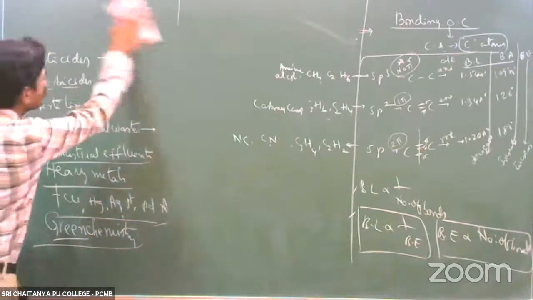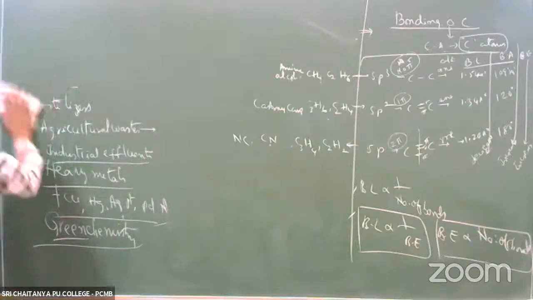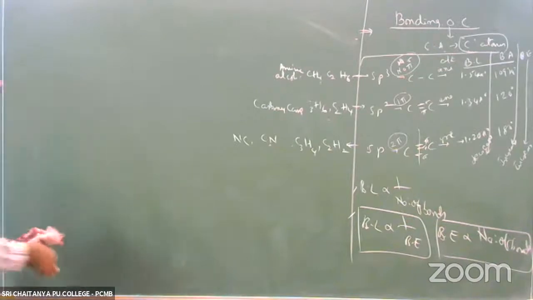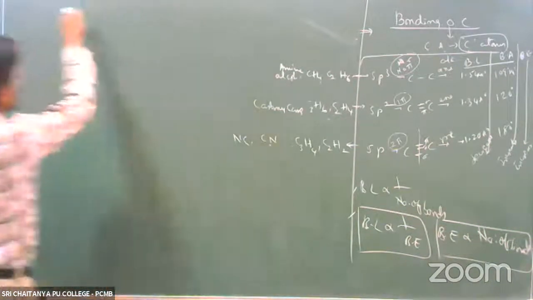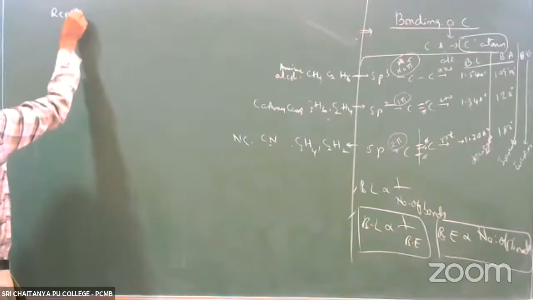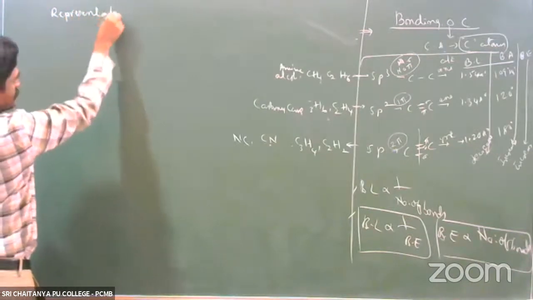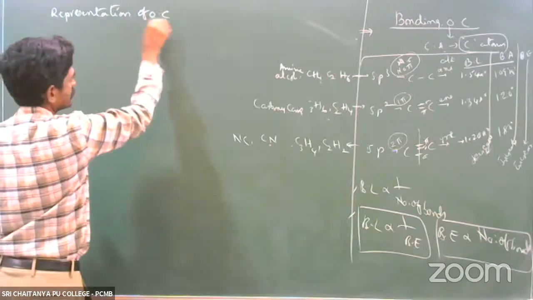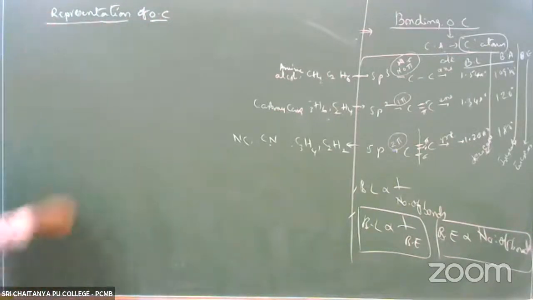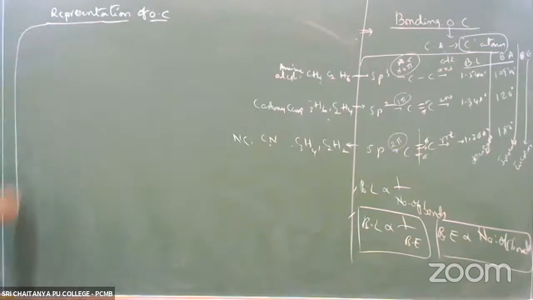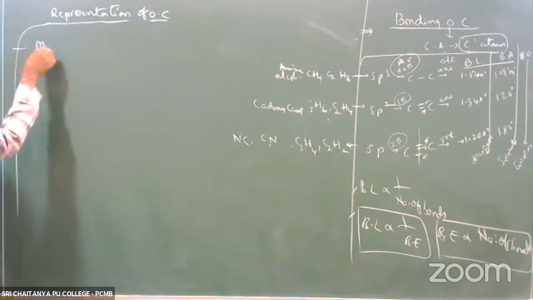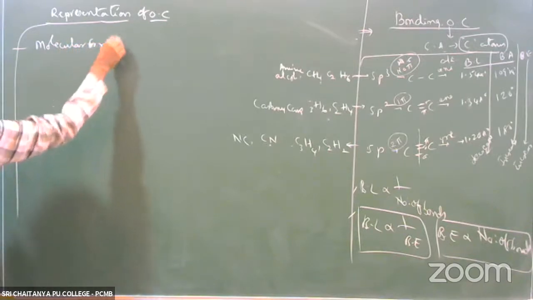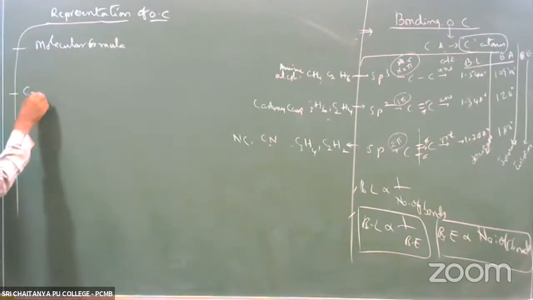Next one, how to represent organic compounds? Representation of organic compounds. Organic compounds are represented by different methods. One is molecular formula. Another is complete structural formula.